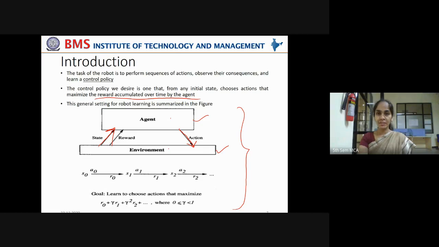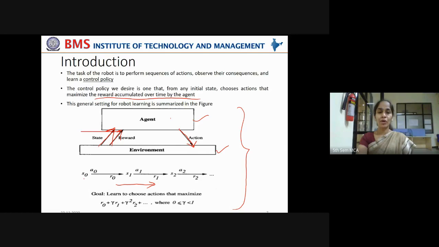Now, if that state is desirable, it is given a reward. If that state is not desirable, it is given a penalty. That is the feedback it receives from the environment in order to learn what is a promising step, what is a good step, and what is a bad step. What is a good action and what is a bad action. Right? So this is just represented in this format.